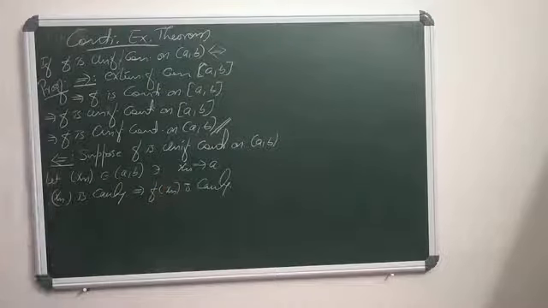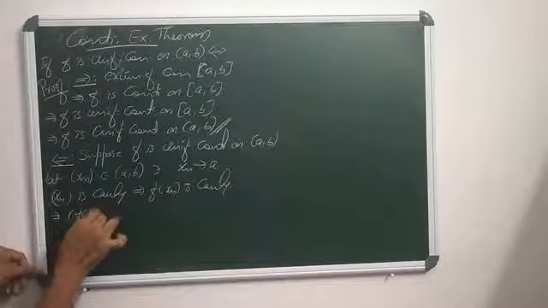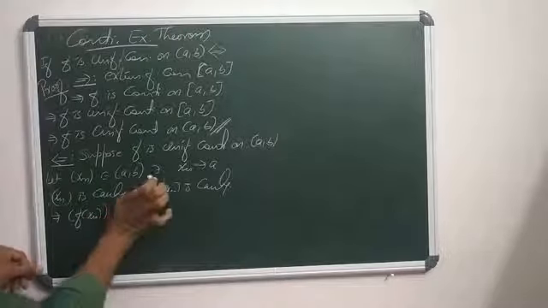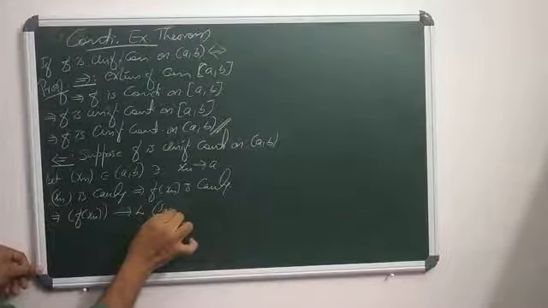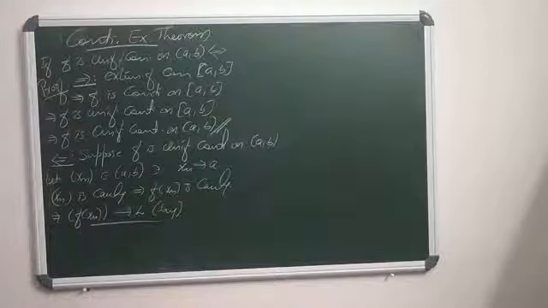Then surely, since f is uniformly continuous, f of xn is a Cauchy sequence. F of xn being a Cauchy sequence means f of xn converges, because a Cauchy sequence always converges. So let f of xn converge to some L.